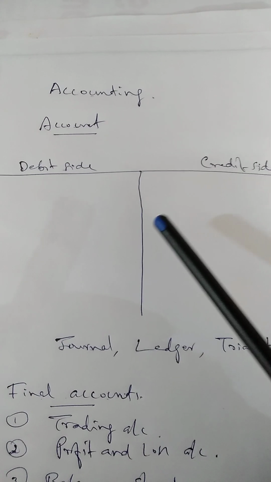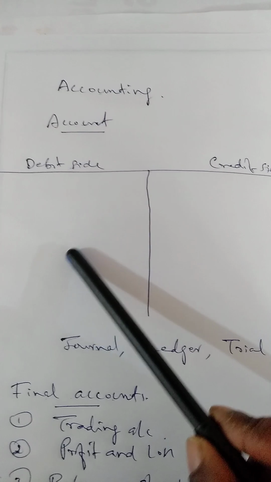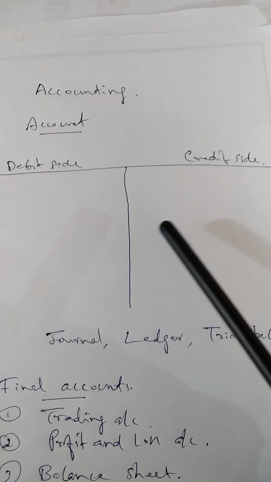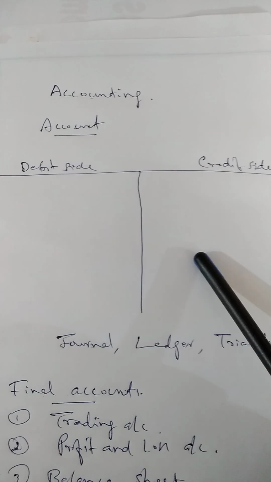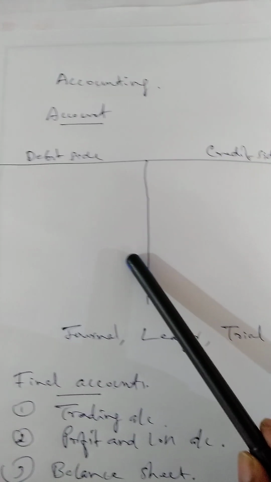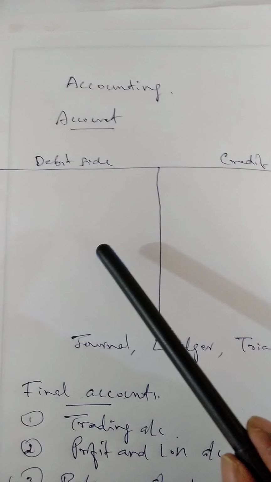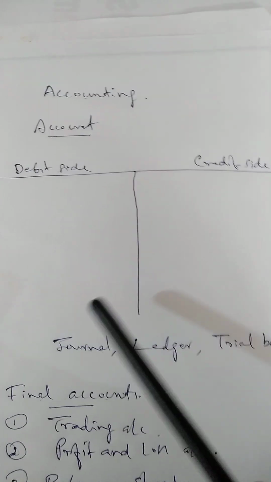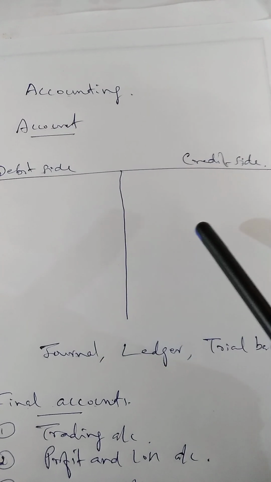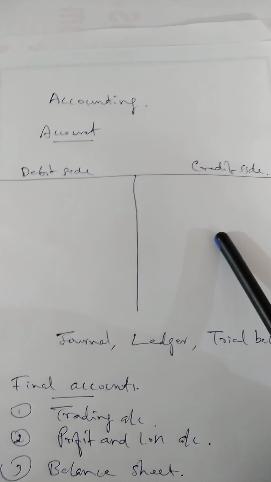Simply, debit means record the transaction on the left side and credit means record the transaction on the right side. So instead of saying left and right, in accounting, we use the words debit and credit. Debit means we record the transaction on the left hand side of the page. And credit means we record the transaction on the right hand side of the page.